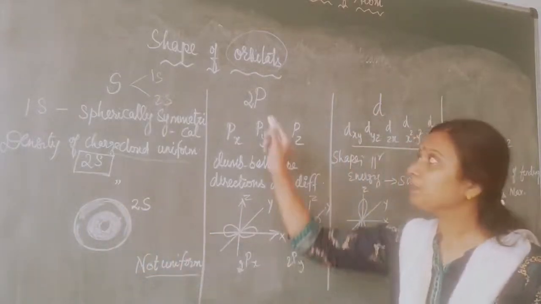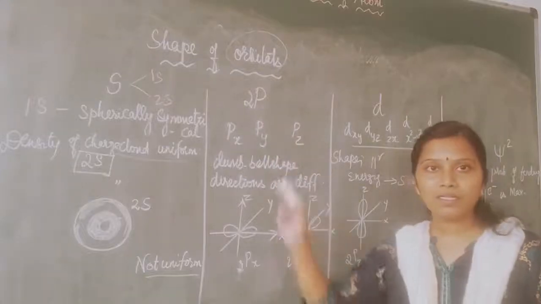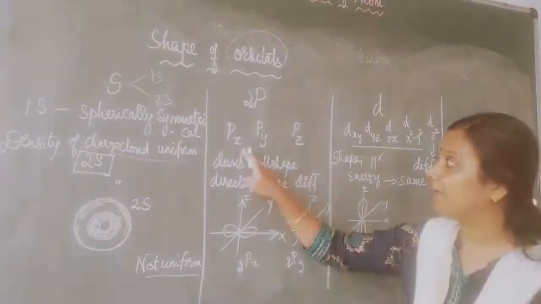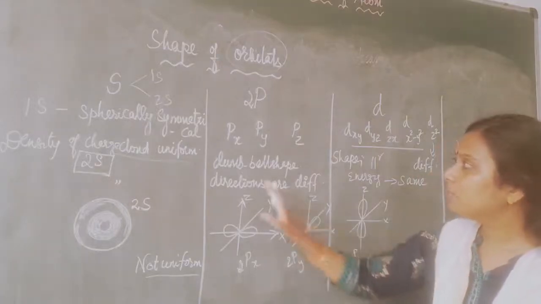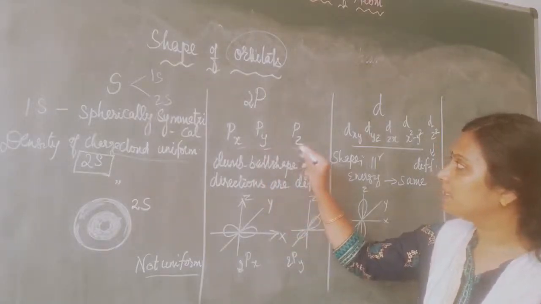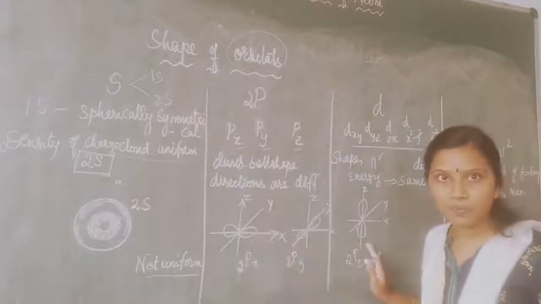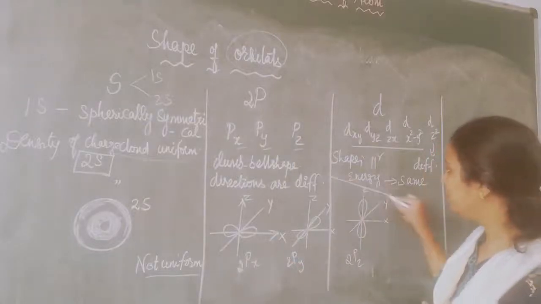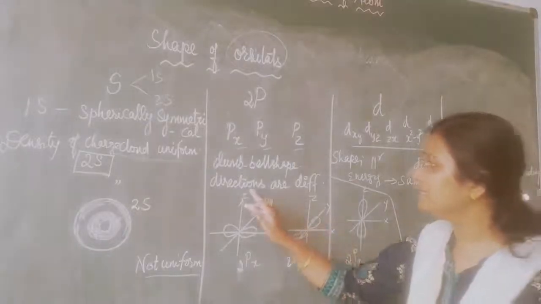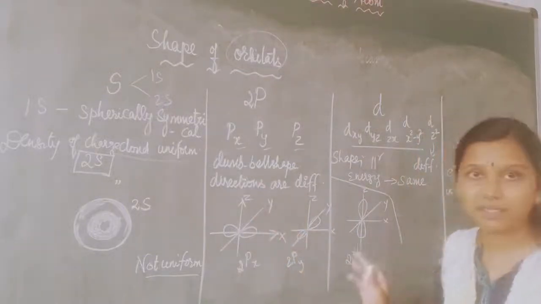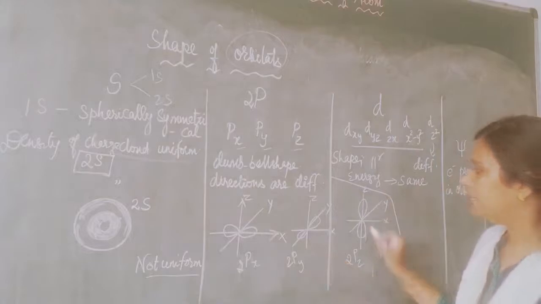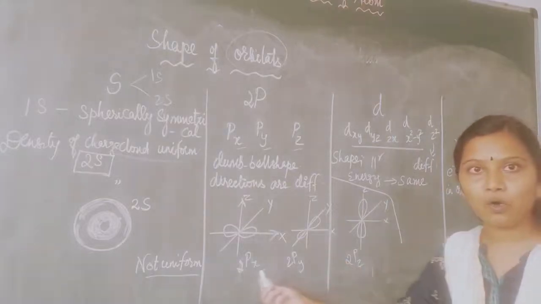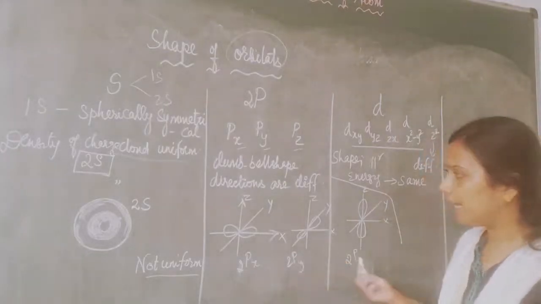Moving to the 2p orbitals. What are the subdivisions of p orbital? We have x, y and z. It is dumbbell shaped. When you see px, py, pz, they all are in dumbbell shape only. But you know what the difference is? The direction of their alignment is different. See, this is px, py, pz. This is the shape of the p orbitals.